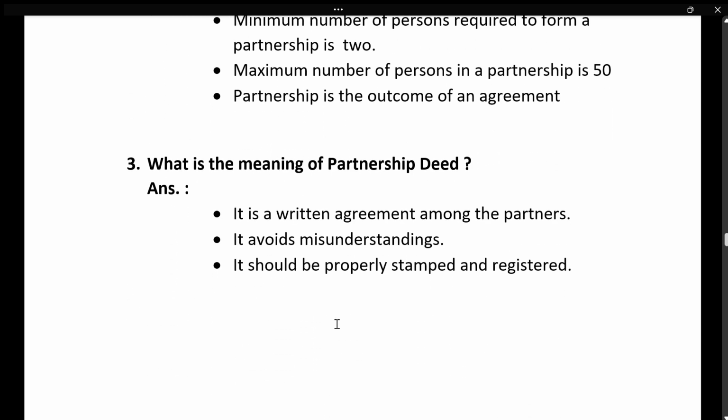And what is a partnership deed? It is a written agreement among the partners. It avoids misunderstanding. It should be properly stamped and registered.